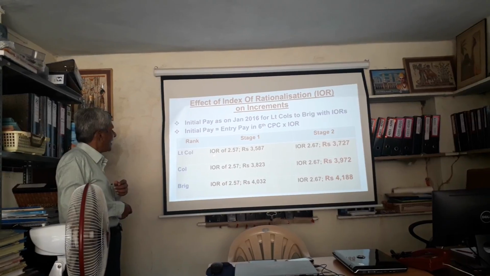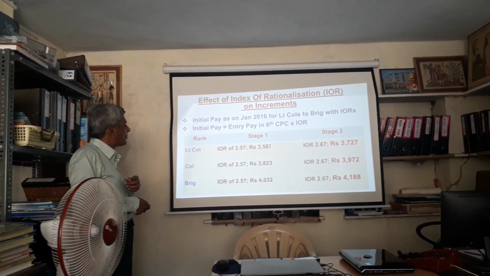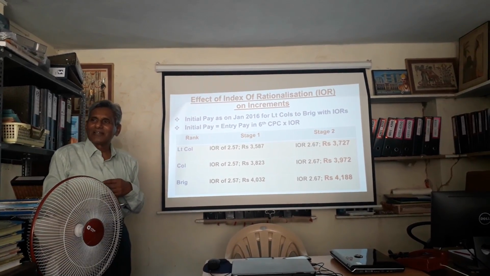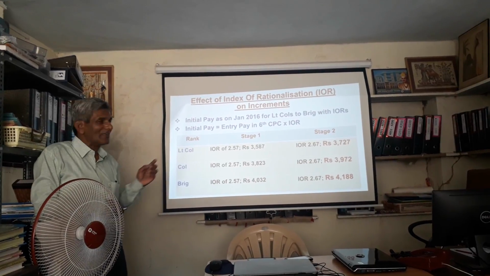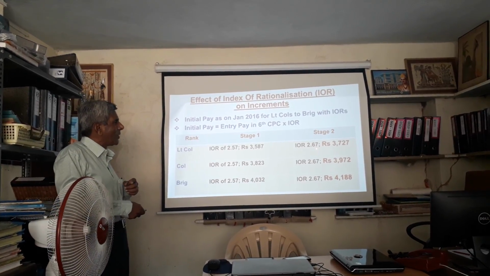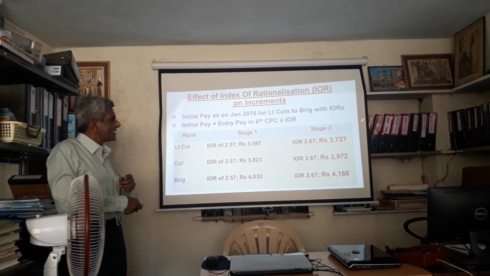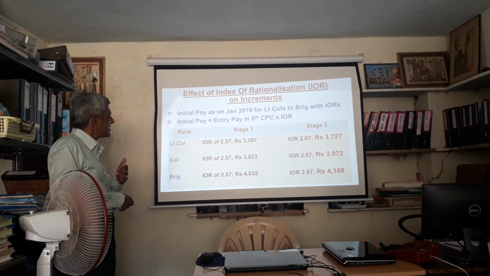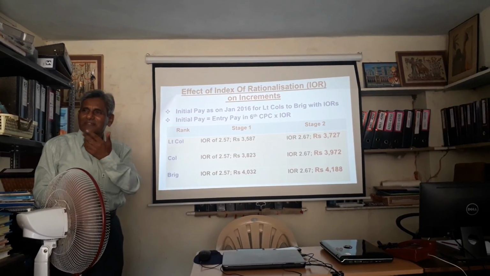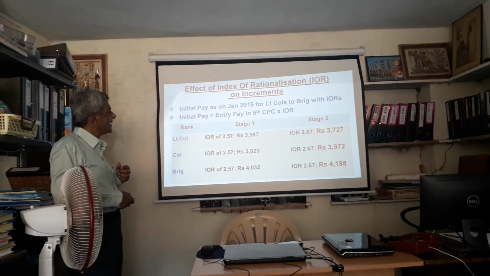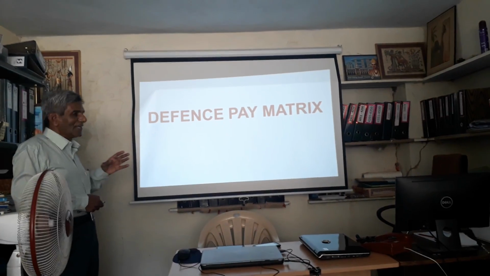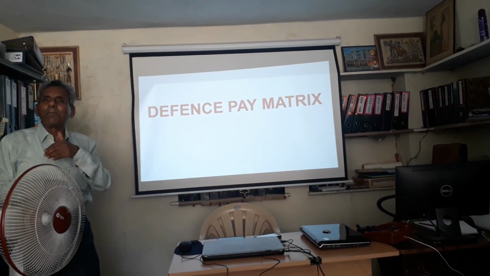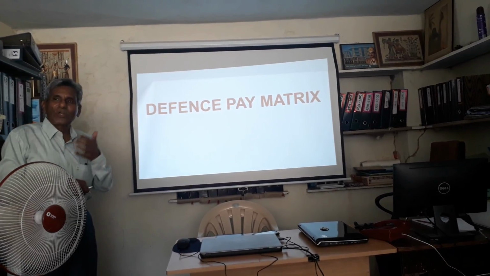Now you see, earlier the increment was only 3,587 for a lieutenant colonel. IOR was 2.57. When IOR has gone up to 2.67, his increment has also gone up to 3,727. So there is a marginal 150 rupees, but still better. Next. Now let us understand what is the defense pay matrix people keep talking about.